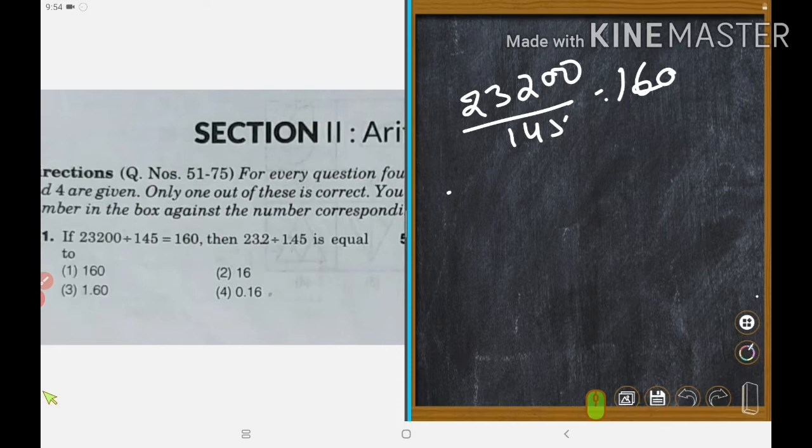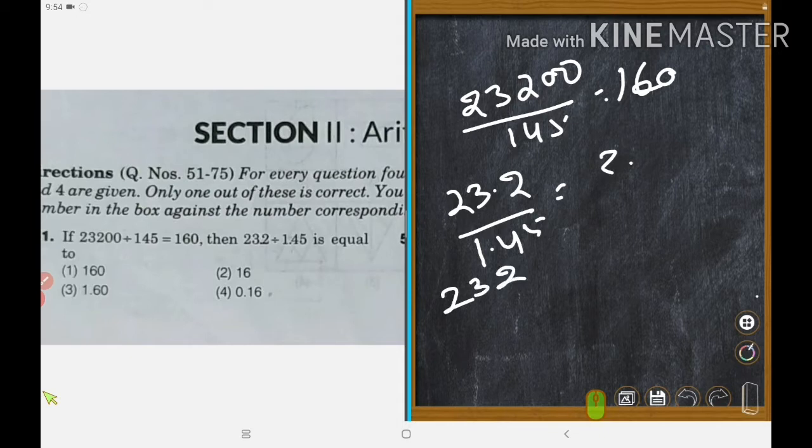Similarly, 23.2 upon 1.45 is equal to how many? So it is 232 upon 10 into 145 into 100, right? I removed the decimal point.